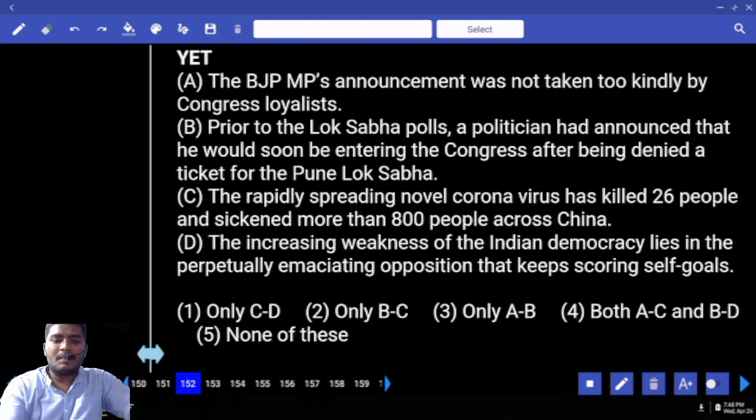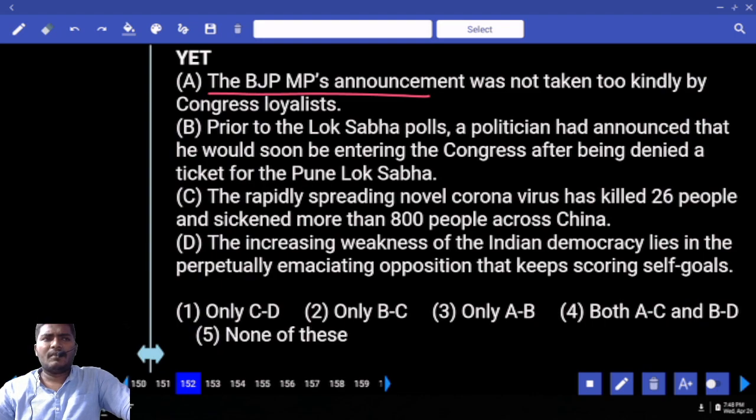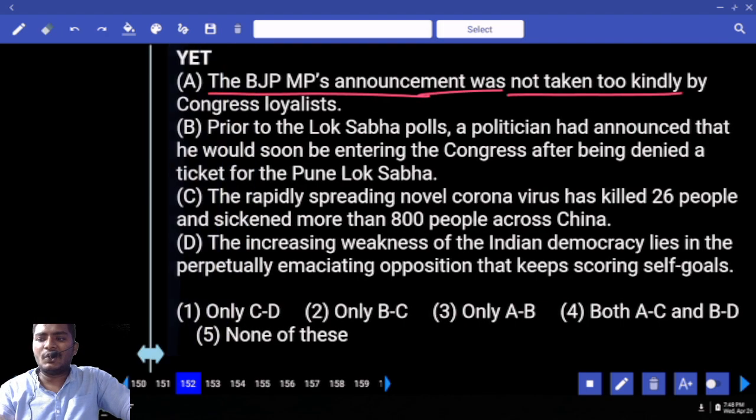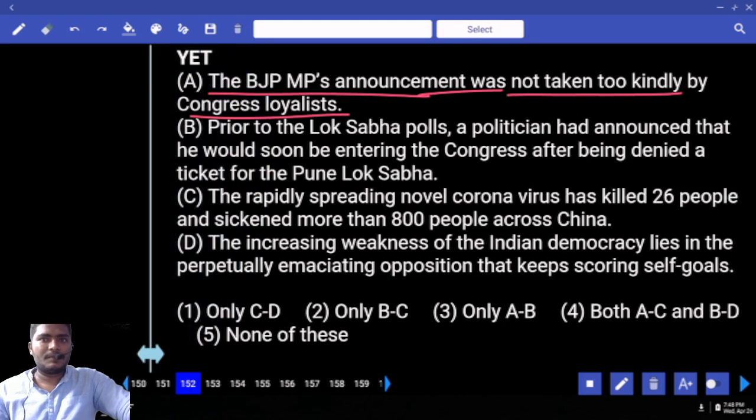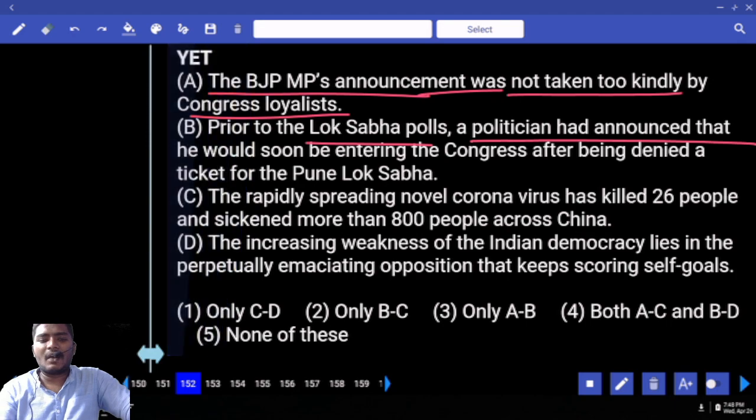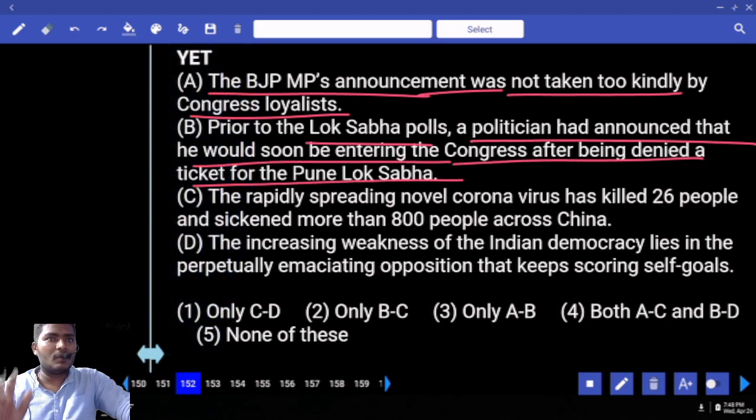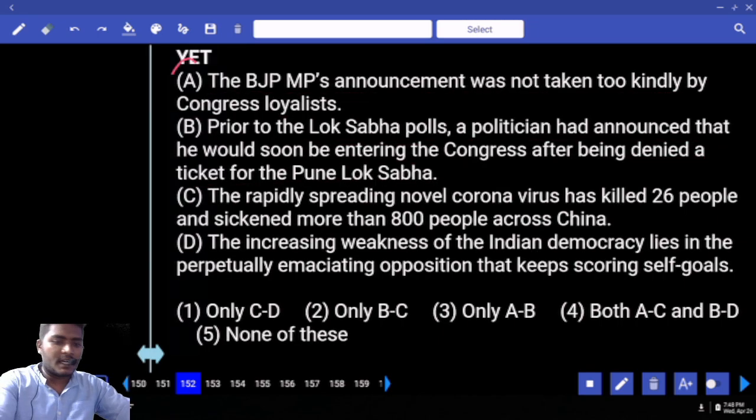Okay, first one. The BJP MP. First tell me, it is used to combine positives, negatives, contrasts. The BJP MP's announcement was not taken too kindly by Congress loyalists. Prior to Lok Sabha polls, a politician had announced that he would soon be entering the Congress after being denied a ticket for the Pune Lok Sabha. The BJP government did not give the ticket, so this fellow immediately went to the Congress. These two are related somewhat.